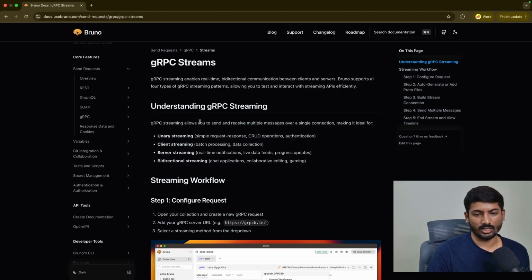For streaming, you have unary, where you send a single message to your server and receive a single response. You send a single request, receive a single response. It's a two-sided communication, but one request and one response at a single time. So it's just unary, like a one-sided thing. Client streaming is where you send multiple messages to your server and the server sends you one response. And server streaming is where you send a particular message, but your server is going to send multiple messages to your client.